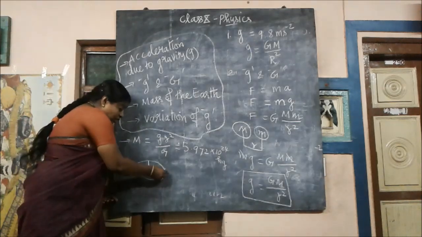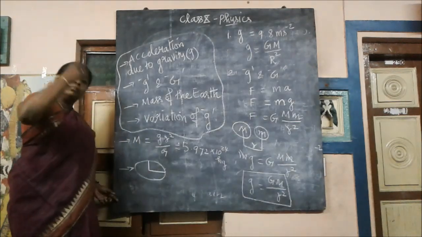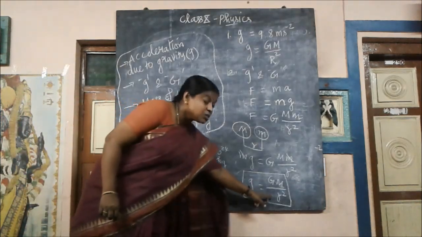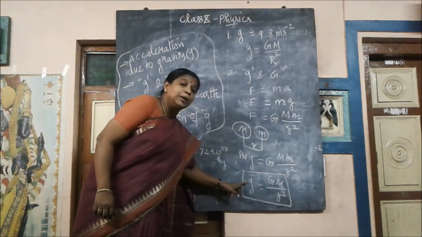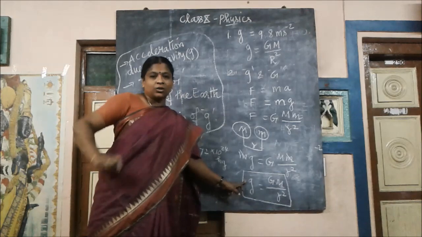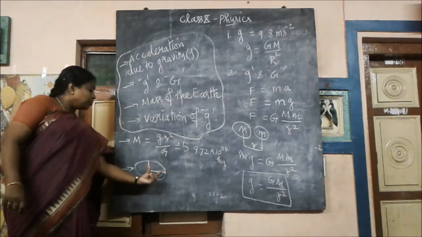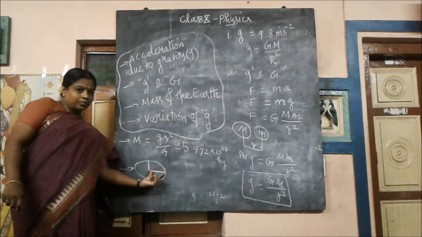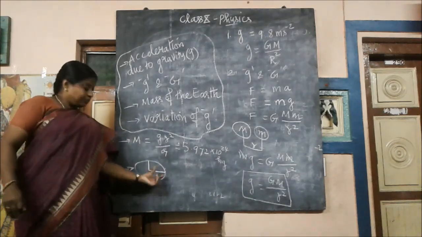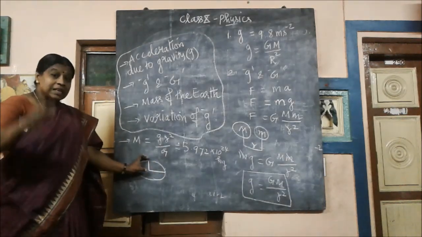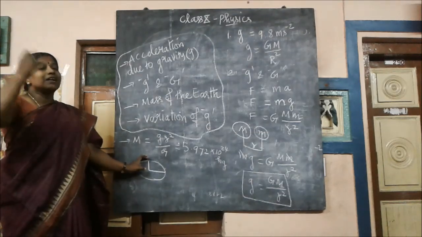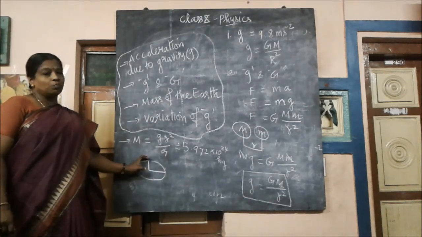So along the equator, the radius will be more. Radius is more means what will happen to g? It will be less. So acceleration due to gravity will be minimum near the equator. Again, the polar radius is lesser, so acceleration due to gravity will be more.